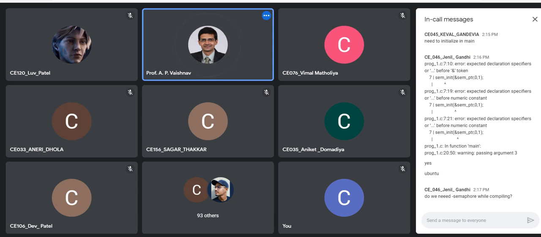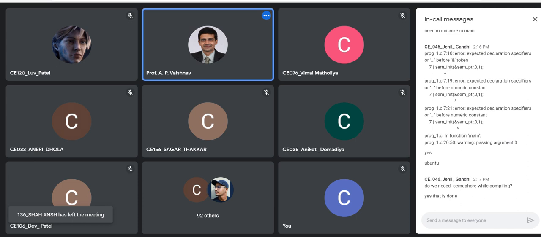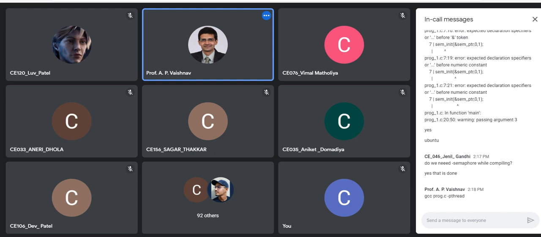Not required. Not required. But yes, you need the thread library to be linked, right? If I write the syntax, it is like this only. You don't need to link it to semaphore. So this can only happen if the semaphore library is not properly installed, it seems, in your case. Otherwise, this should not be a problem.